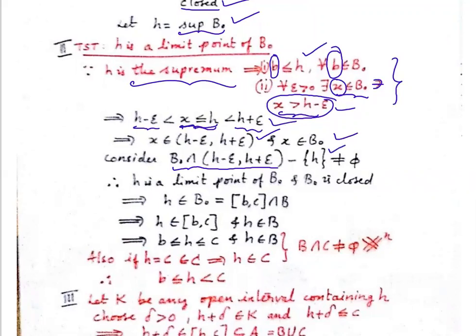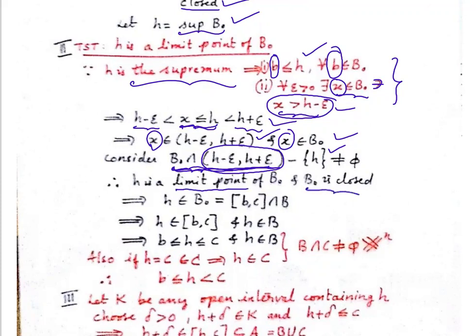Now what is this? Is it equal to null or not equal to null? So definitely this part, there is X belonging to this. See here, X belongs to this, and also X belongs to B naught. So the X will belong to this part. X minus H will definitely be not null. So for every open set of H, for every open set H minus epsilon comma H plus epsilon, this is not null. Therefore, H is a limit point of B naught.